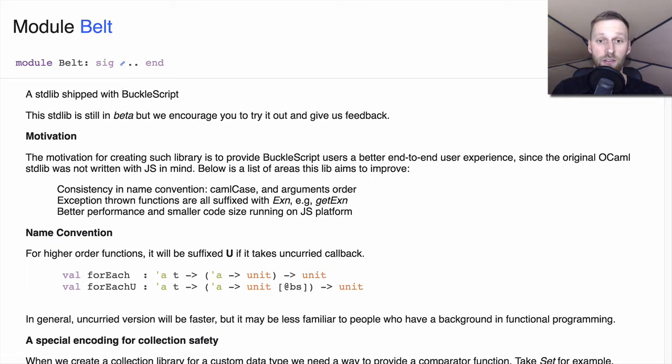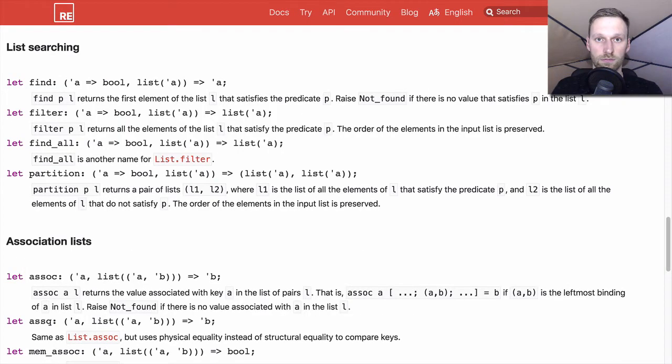One of the main differences between Belt and OCaml library is the order of arguments of functions. Functions in Belt expect the primary argument as the first parameter. And by the primary argument, I mean, for example, a list in the filter or map function. On the other hand, for example, list.filter from the OCaml standard library expects a list as the second argument.